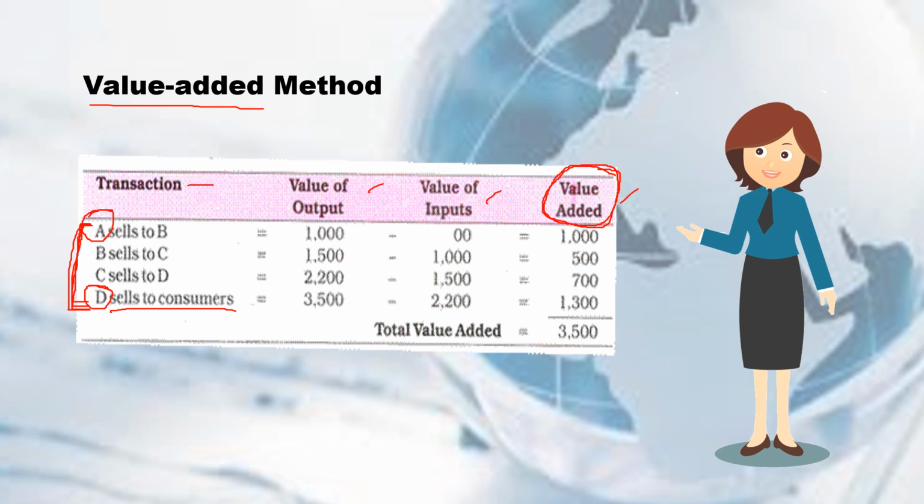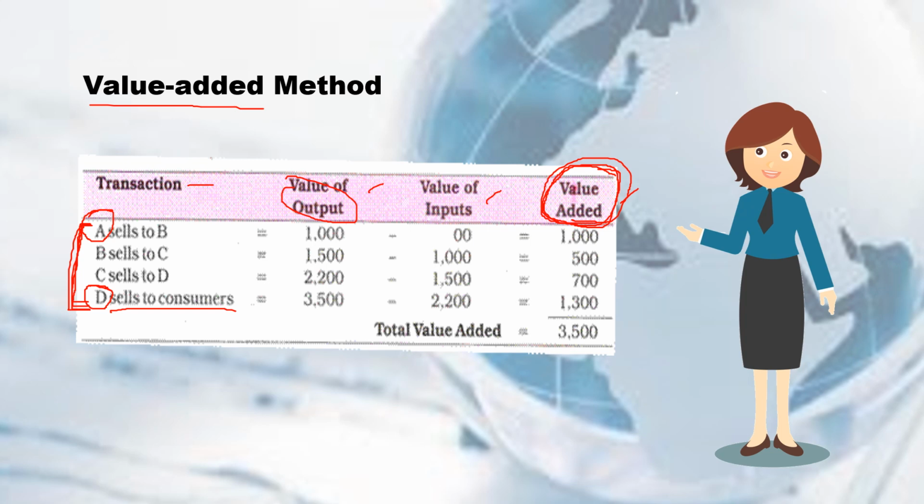So again, to get the value added, we just simply subtract the value of input from the value of output. So magkano ba yung ipinasok niya or yung input niya na capital or material. Then, nag-undergo ng process yung input niya. Magkano na ngayon yung value ng output niya, yung pinroduce niya. Okay? So, para makuha natin yung nadagdag na value at every process.